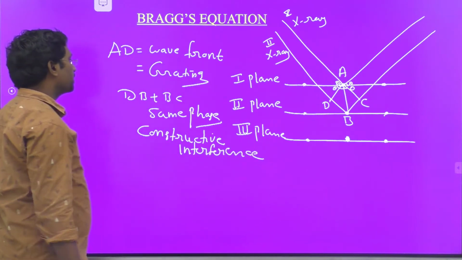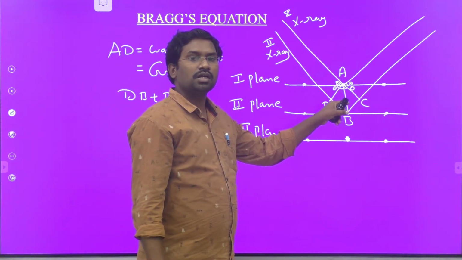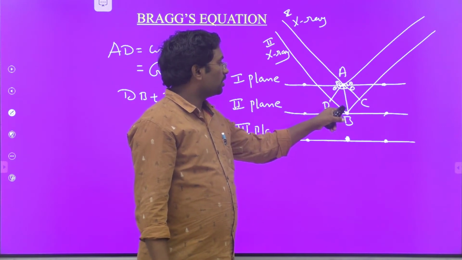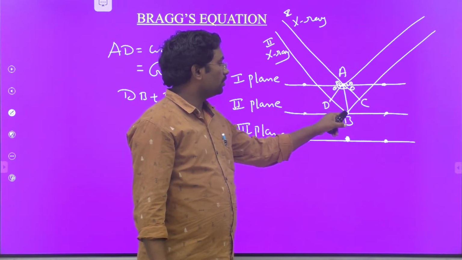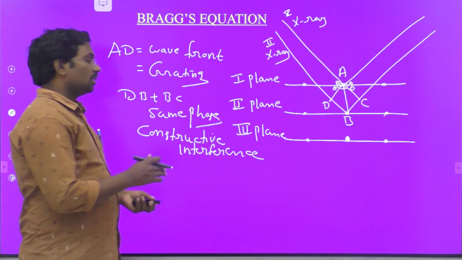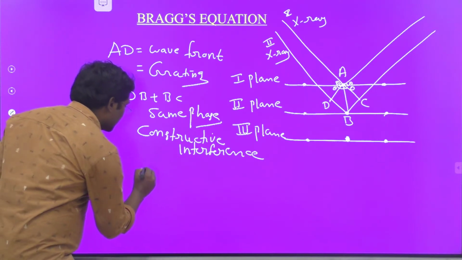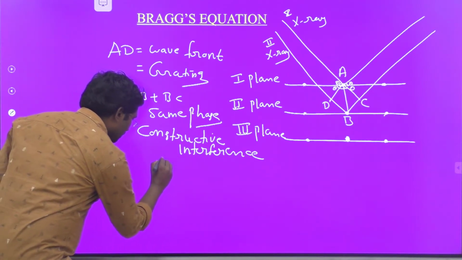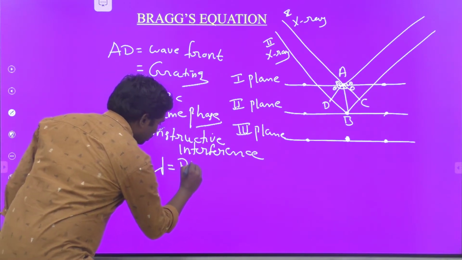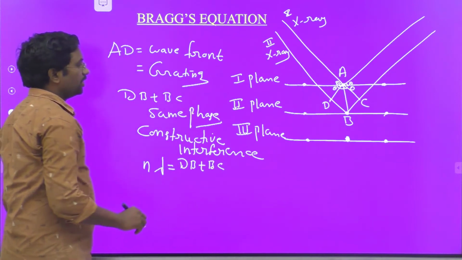If both the waves are in the same phase and they undergo constructive interference, then the second wave must travel more distance compared with the first, that is equal to dB plus BC. So when both the waves are in the same phase, the path difference between the two waves is equal to an integral multiple of wavelength. Lambda is the wavelength and n is the integer, therefore n lambda is equal to dB plus BC.